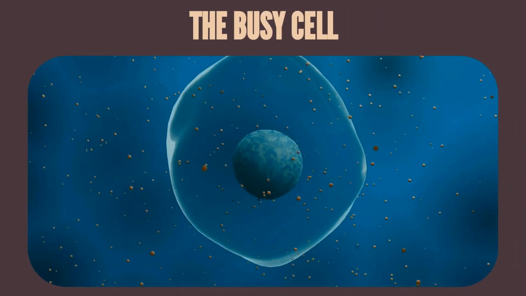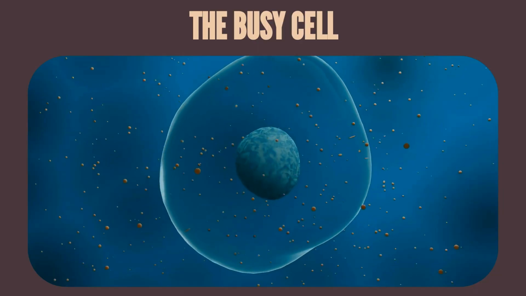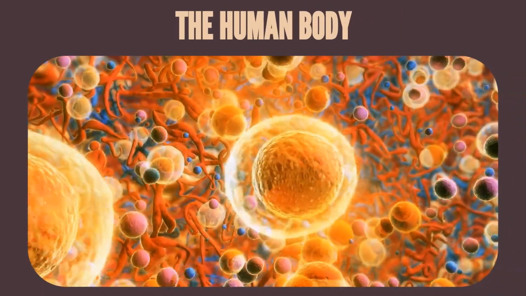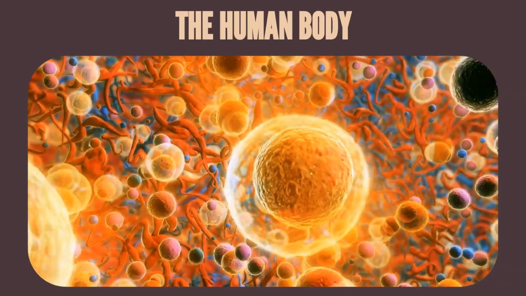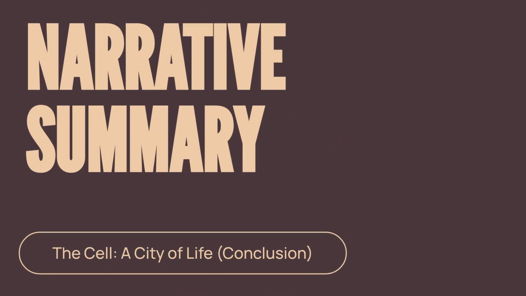The view transitions to show the entire busy cell, a bustling, coordinated environment where every component is actively working. Finally, we zoom back out completely, transitioning from the single cell to the complex system of the human body it helps comprise. Now let's summarize the distinct, vital roles of the main components we've encountered.